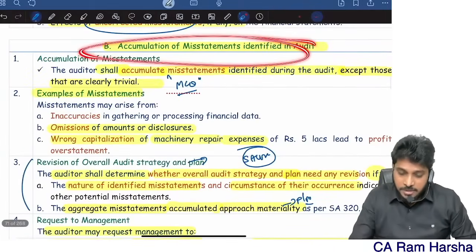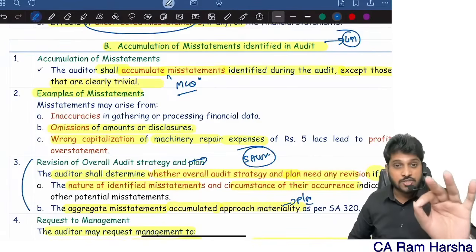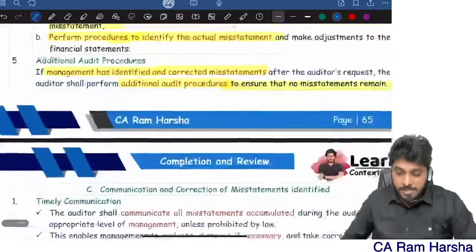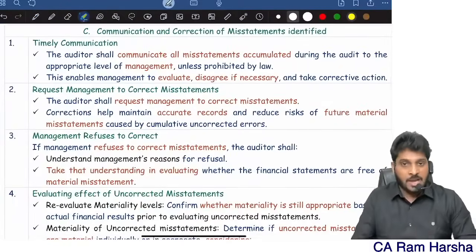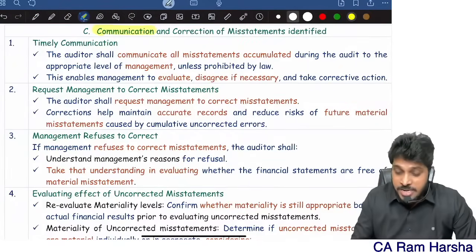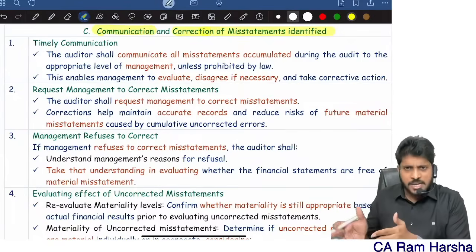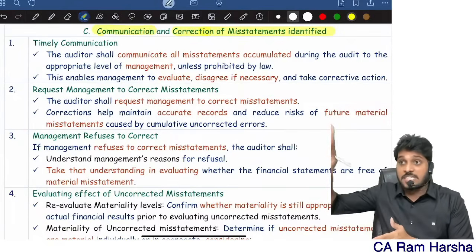So this question itself can straight away be asked as a 4 marks question. Write about accumulation of misstatements in the audit. That itself can be asked as a straight 4 marks question. Now, okay, you accumulated, you identified. What do you need to do? Communicate. Why do you need to communicate? So that the mistakes can be corrected. Yes or no? You found a mistake, tell the management, communicate to them and ask them to correct it.